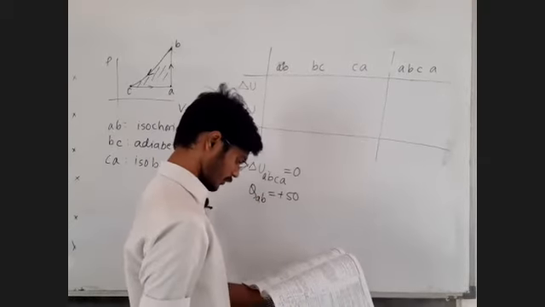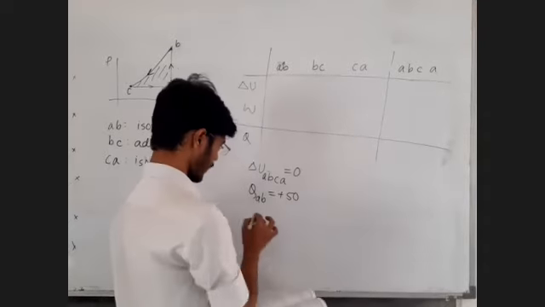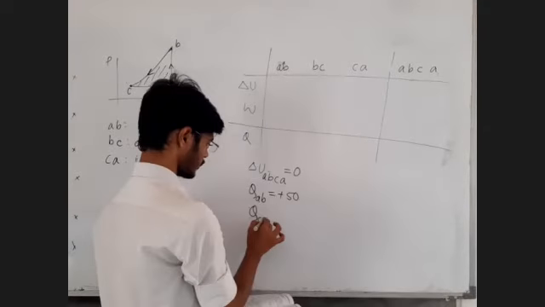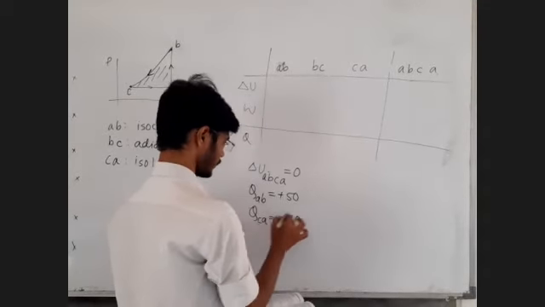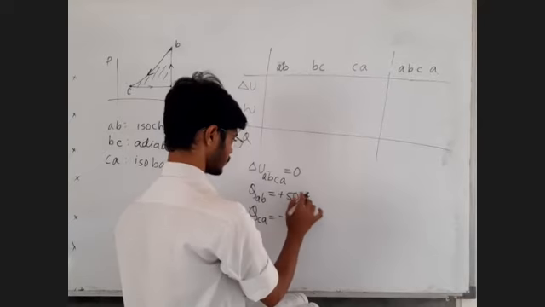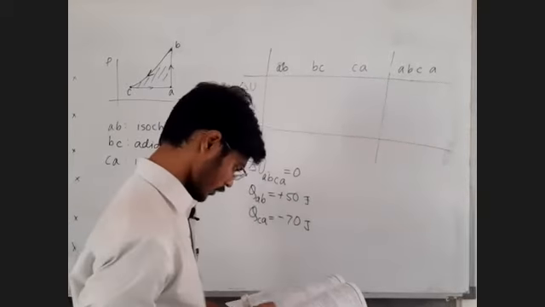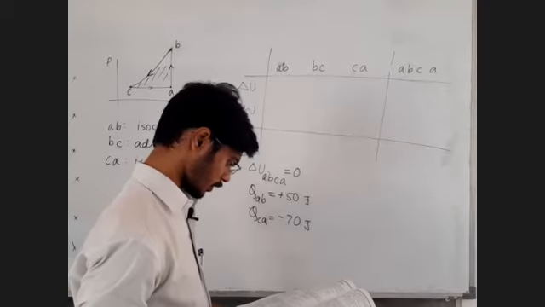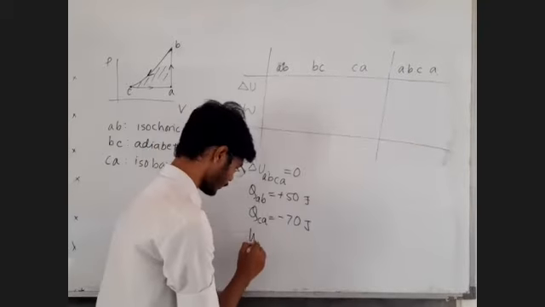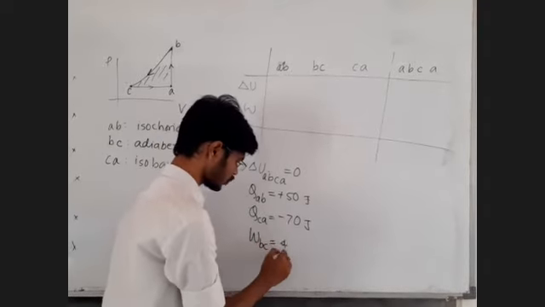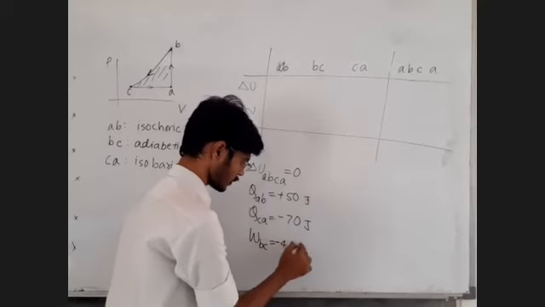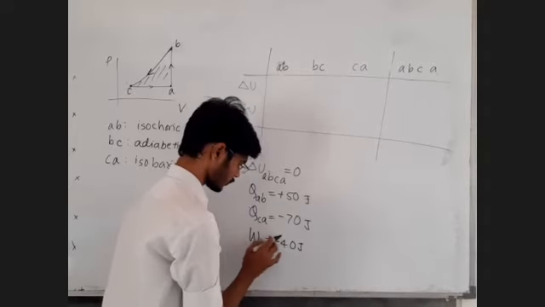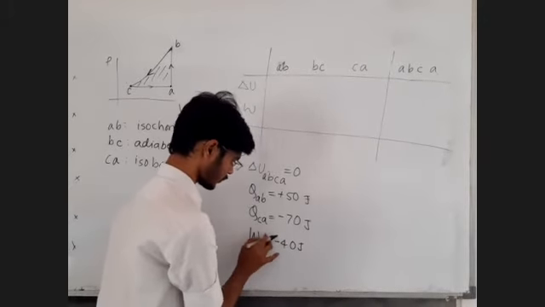It rejects 70 joule of heat during the part CA. Everything is in joule. Then 40 joule of work is done on the gas during the part BC, so minus 40 joule. Then what they have written is this.